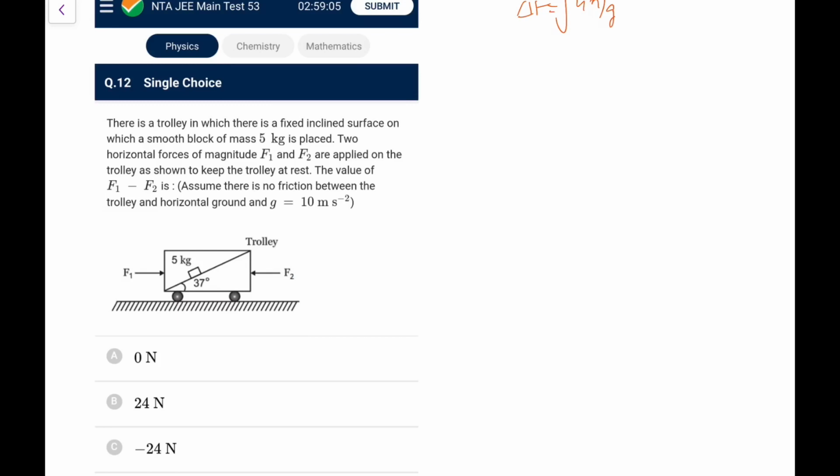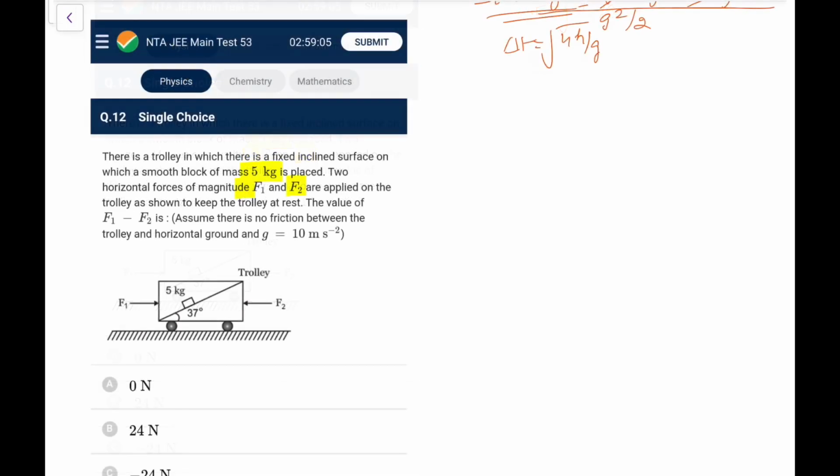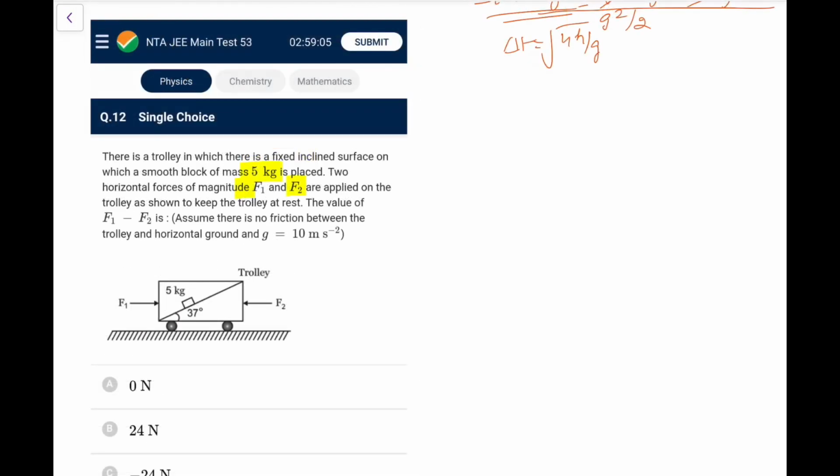12th. There is a trolley on which there is a fixed inclined plane, on which a smooth block of 5 kg is placed. Two horizontal forces F1, F2 are applied on the trolley so as to keep it at rest. The value of F1 minus F2 is okay to keep it at rest. Now here, why will the trolley want to move? Because the block will exert a normal force on the trolley, and this normal's horizontal component will try to take it forward.